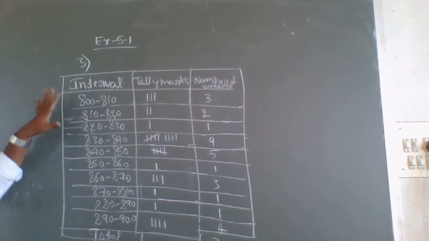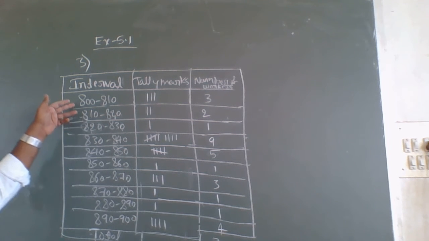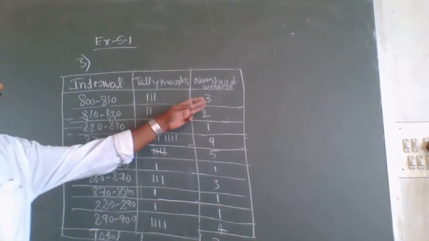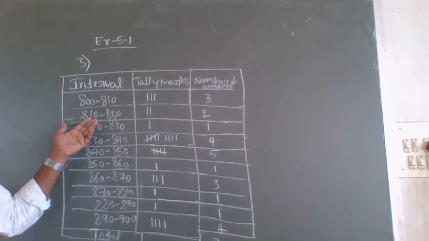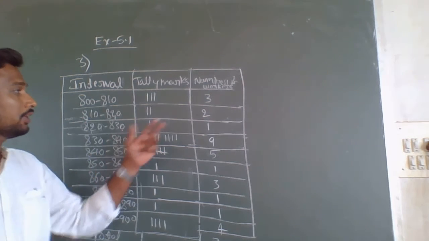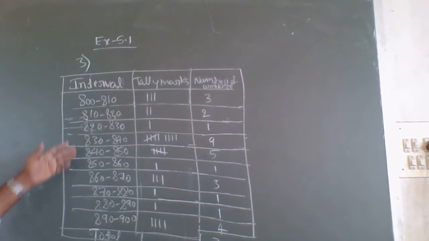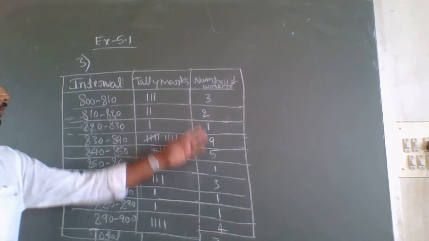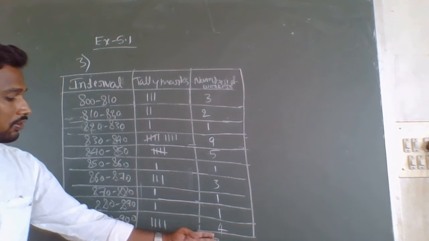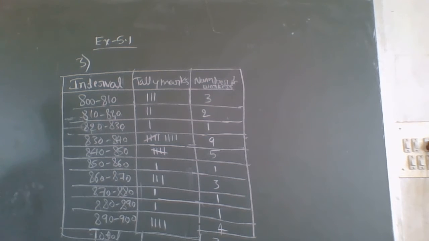If you consider it like that, what will you get? Between 800 to 810, three workers are there. Between 810 to 820, two workers are there, and it continues like that. The total number of workers is 30. If you add all these numbers, you should get 30 only. So this is the third problem.